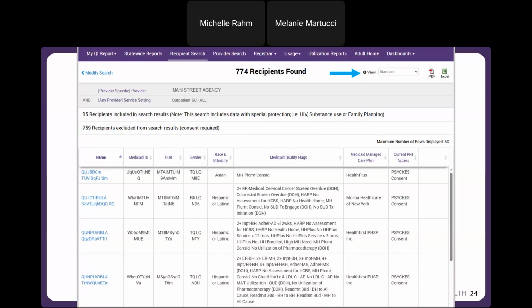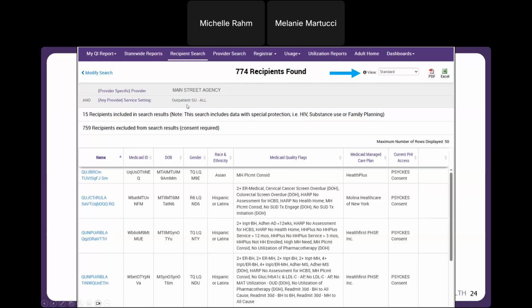All right, so I want to show what this looks like. I've logged in as an agency, Main Street Agency. I went into recipient search and I ran a search to see who of my clients have received outpatient SU services at any provider in New York State in the past year. So you can see 774 recipients meet that criteria.